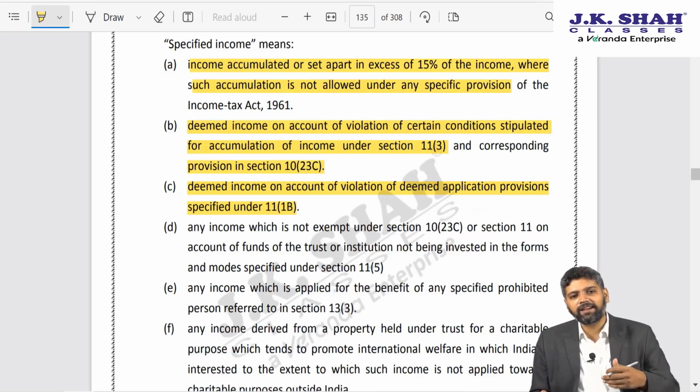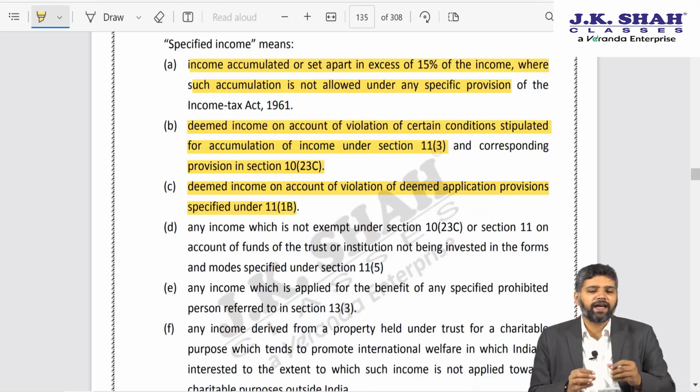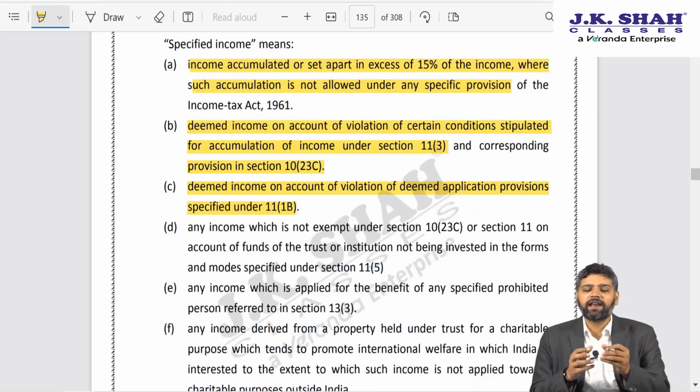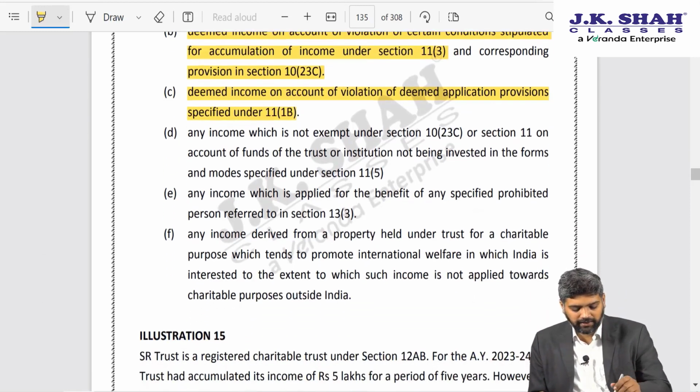Suppose you do not apply that amount in the next year also. You told the AO that in year 1 I have got this 100 lakhs income, I was required to spend 85 lakhs, I have spent only 60 lakhs due to whatever reason, 25 lakhs I will spend in the next year. Now next year also you don't do that, section 115BBI will be attracted.